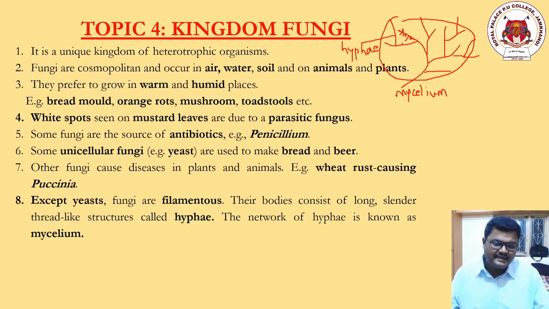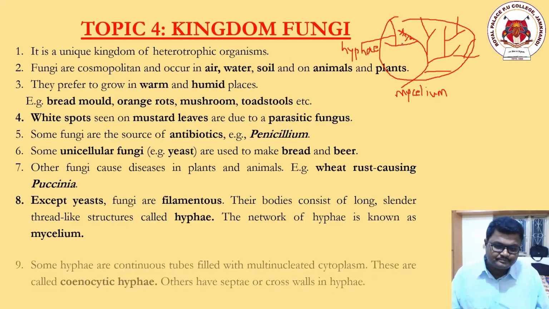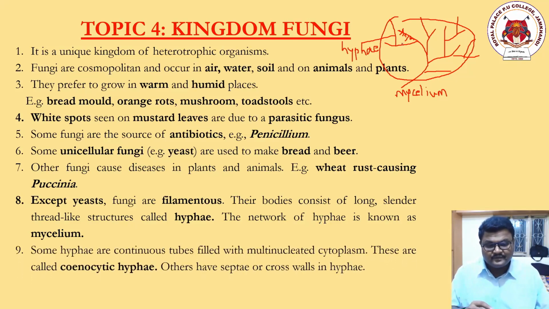Hyphae, and if they are present in a bigger connection, it is called mycelium. Okay students, I hope you are getting it. Now, another basic point. Some hyphae are continuous tubes filled with multinucleated cytoplasm. These are called coenocytic hyphae. Others have septa or cross walls in the hyphae. So we are at point 9.